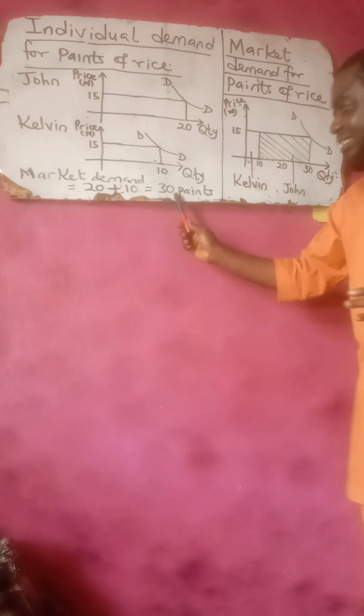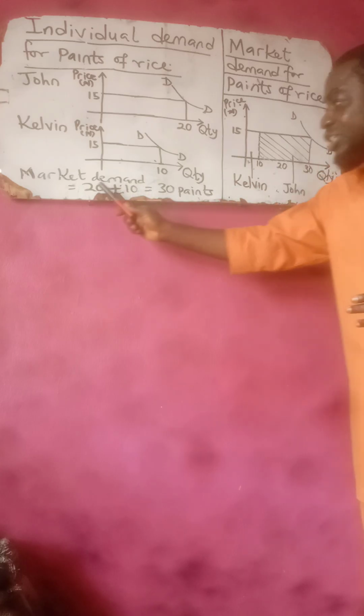The last figure you are going to make use of is the market demand of 30 pints. And that is why we illustrate it on top here to be the market demand. That is how to draw the market demand. We are still going to come up with more examples, but this is the market demand for both consumers. You can see the unshaded part represents the total demand of Kelvin, then the shaded part represents the demand of the second consumer, John.